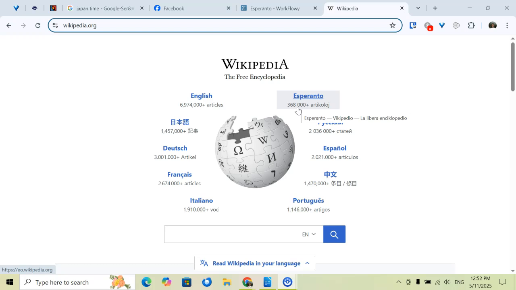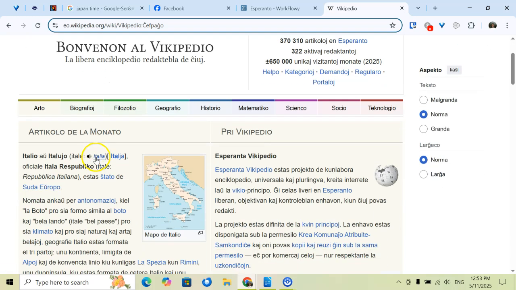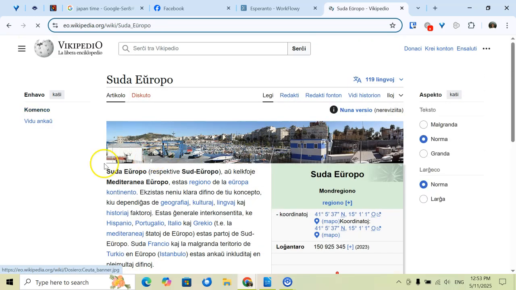Now, I will say, as a quick disclaimer, not all of the articles are of the highest quality. At the end of the day, anybody can contribute to Wikipedia, so you are going to get varying degrees of quality, unfortunately. But some of the articles actually are very good. So we're just going to click on Esperanto right here. Now we are on the Esperanto Wikipedia, so we can take a look at some of the articles.